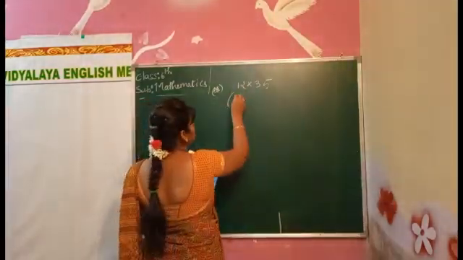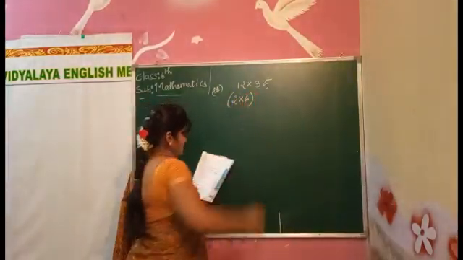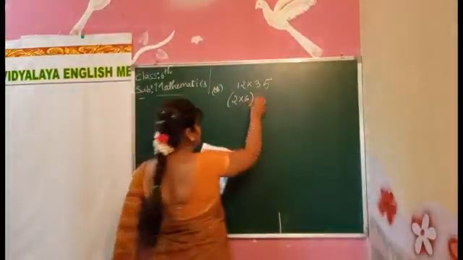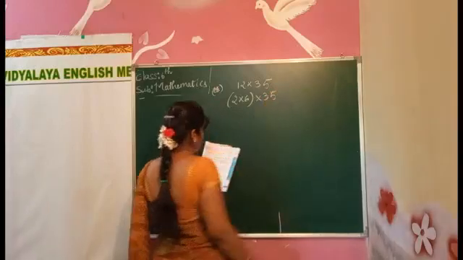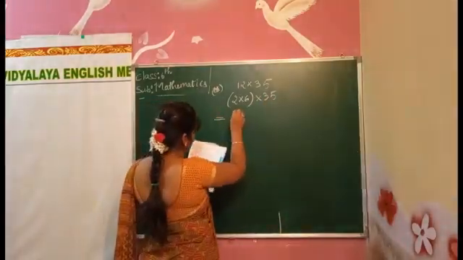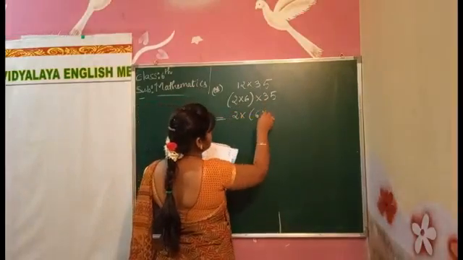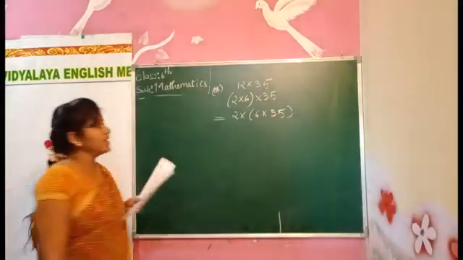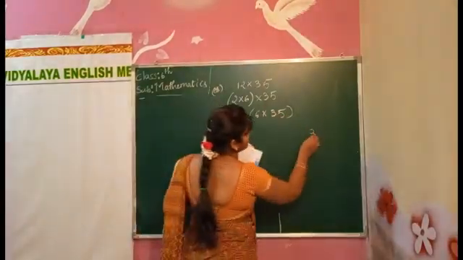How much are 2 6s? 6 2s are 12, so 12 into 35 becomes 2 into 6 into 35. 2 will be outside, 6 into 35. Now 6 into 35 will be how much?